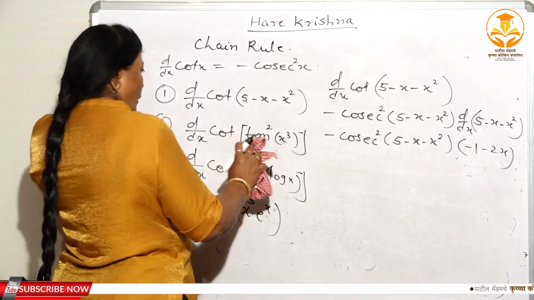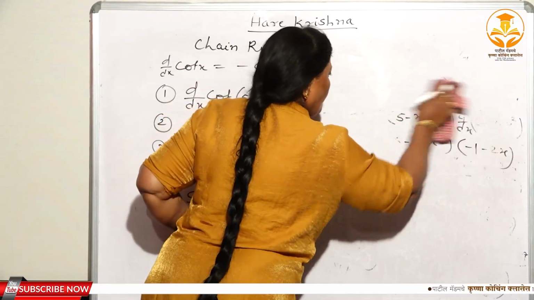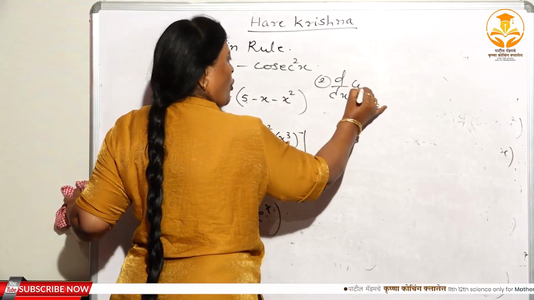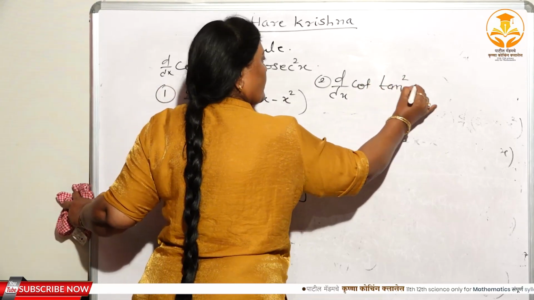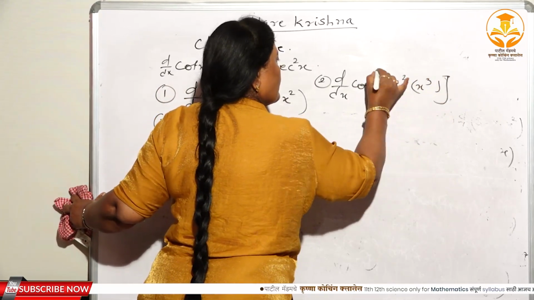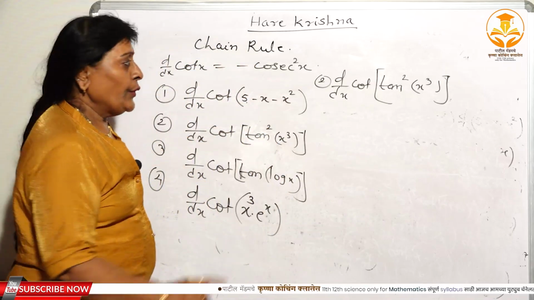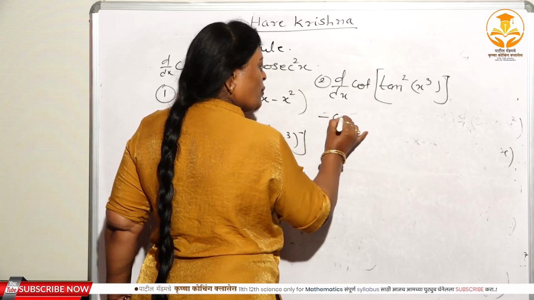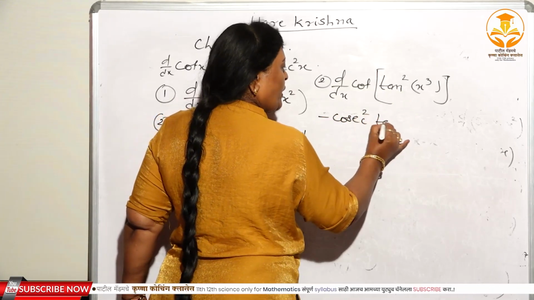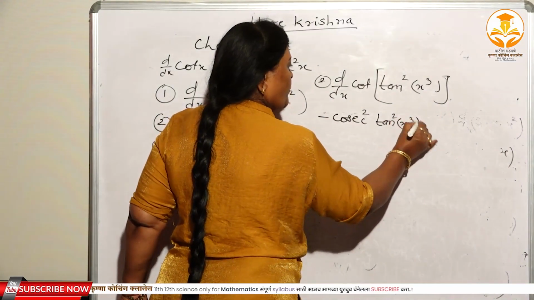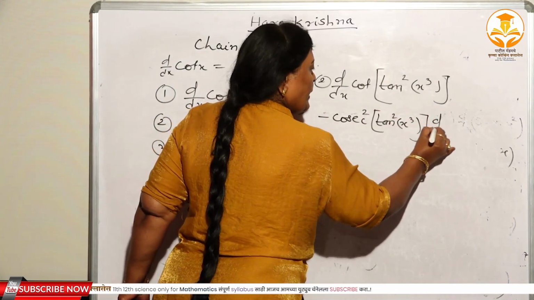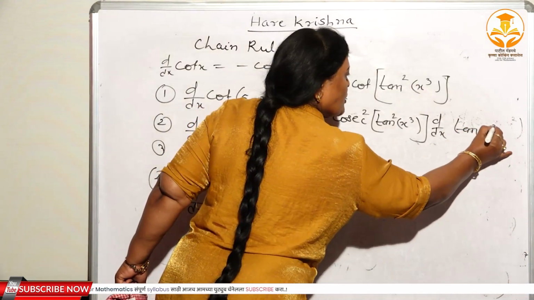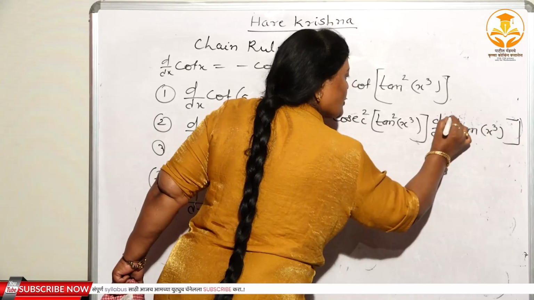Now I will take the solution of the second one. See here. Second, d/dx of cot of tan square x cube. Again see, where you have to substitute u? Tan square x cube is equal to u. The derivative of cot u is minus cosec square u. u means what here? Tan square x cube. Again, you have to find d/dx of tan square x cube, you can write as tan x cube whole square.